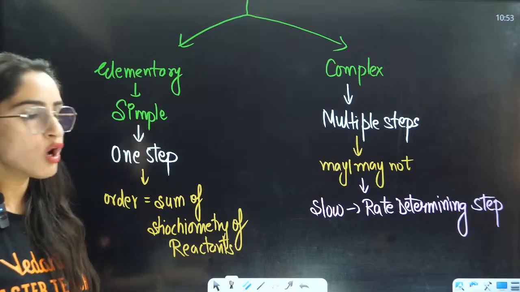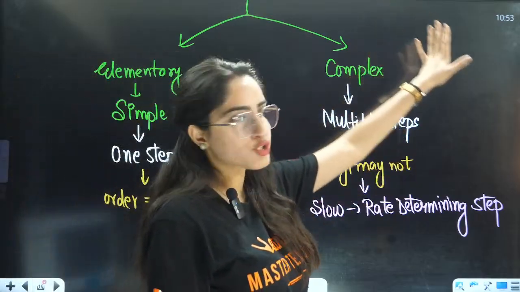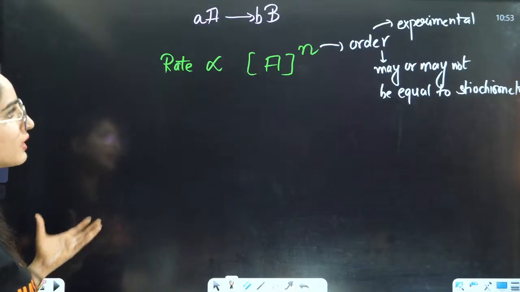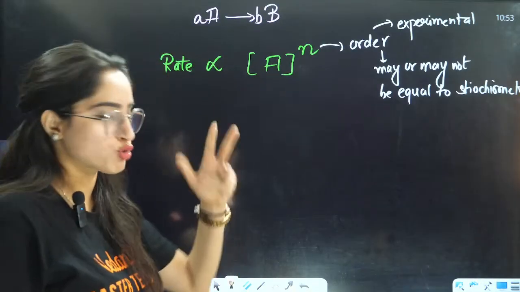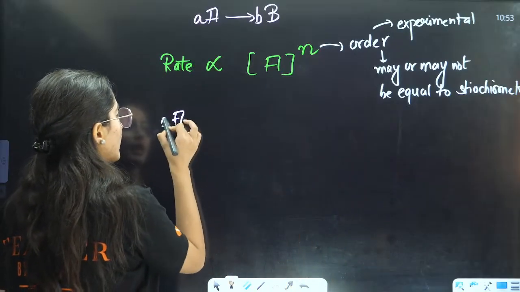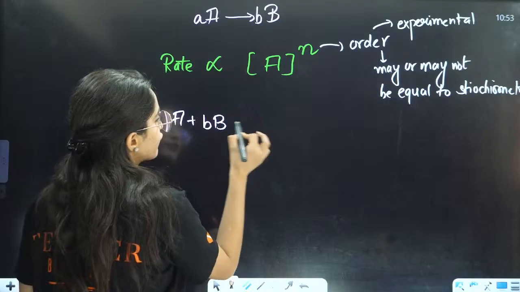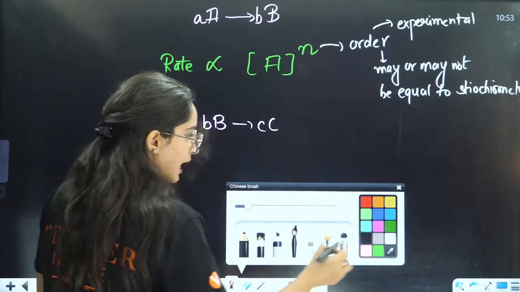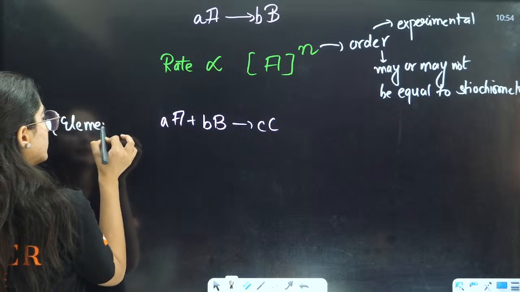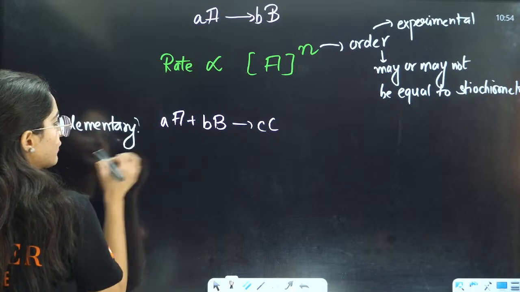So, let us talk about the complex reaction, because in an elementary reaction it is very simple: the order will be equal to the stoichiometry. For example, I am saying A plus BB gives rise to CC, and this is an elementary reaction.